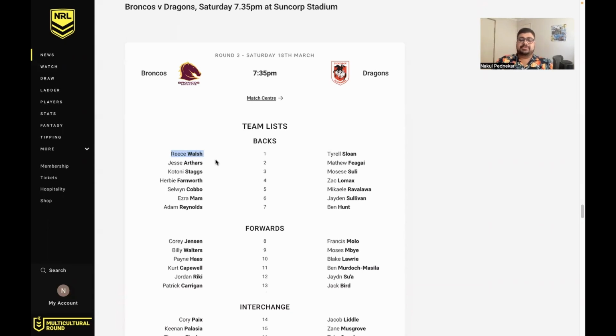I think if you're trading Walsh in, you just have to make sure that you're not changing your team structure to get him in. He's not going to be a guy that consistently, he's not like a Teddy, involvement and tackle break kind of guy. I think he's more of a Ponga or Latrell, quality over quantity type of guy. So yes, he had an excellent game first up against the Cowboys.